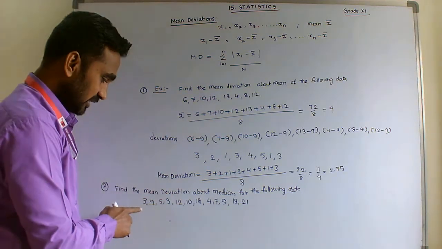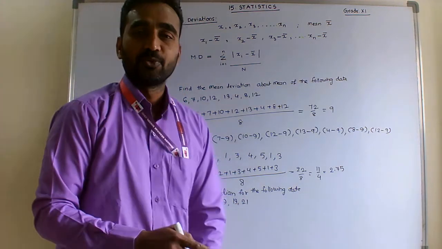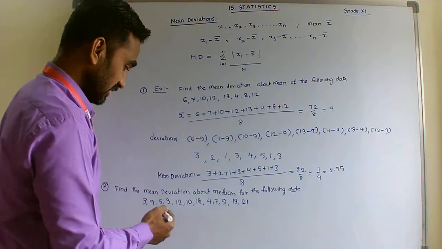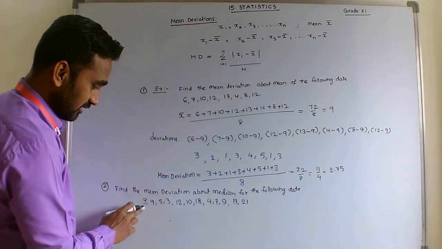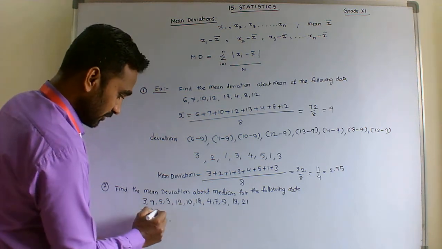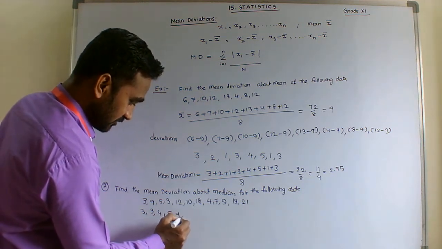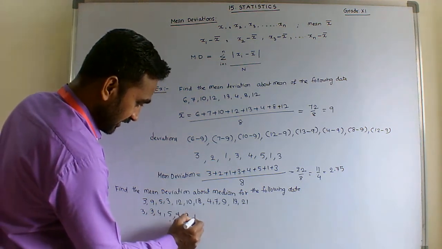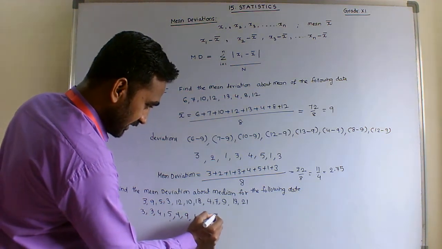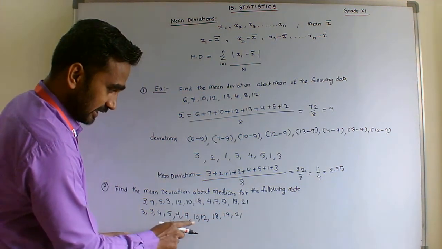First count the terms: 1, 2, 3, 4, 5, 6, 7, 8, 9, 10, 11, 12. There are 12 terms. First arrange them in either ascending or descending order. The least one is 3 and 3, later 4, thereafter 5, 7, 9, 10, 12, 18, 19, and 21.